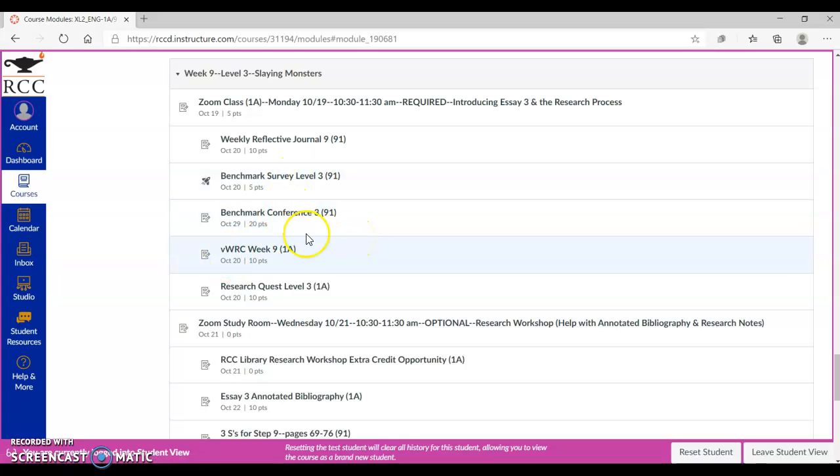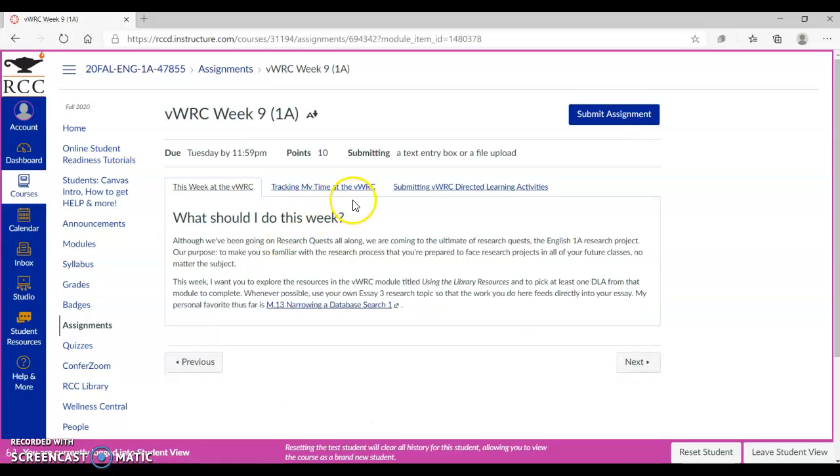Now, this is what I've done that's a little different: I moved our Writing Center up to Tuesday night because it will actually help you with your Research Quest Level 3. If we click on this, I wanted to point out that the DLA that I recommend is the M13 Narrowing a Database Search, and I'd like you to use this as an opportunity to start doing research for Essay 3.